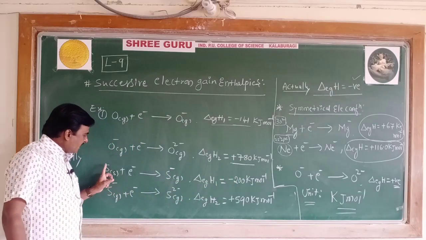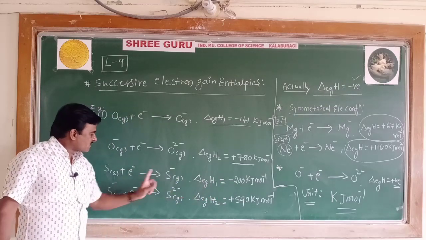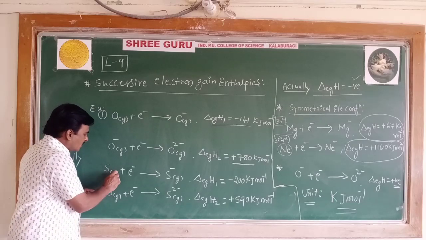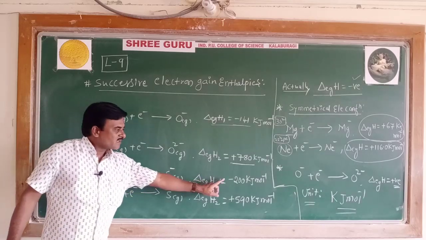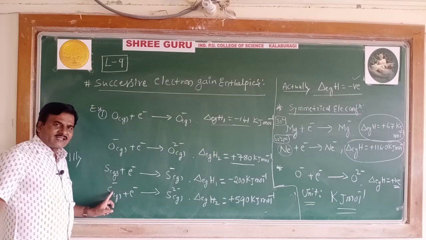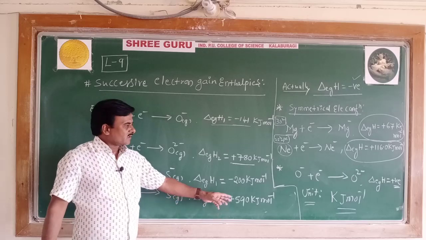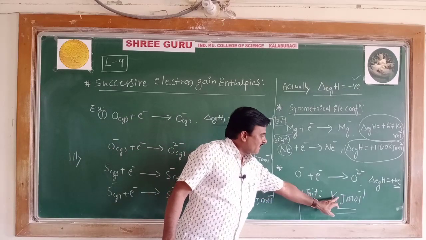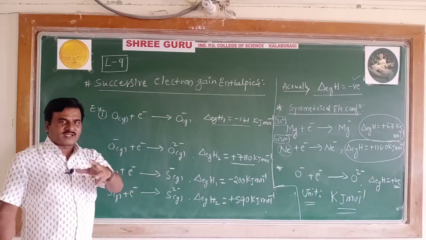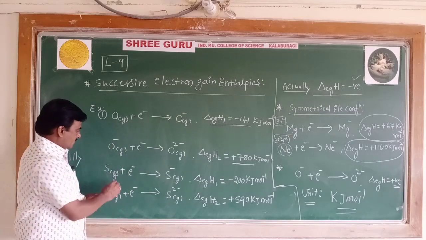Similarly, the electron gain enthalpy of the neutral gaseous sulfur atom is negative, while that of the sulfur anion is positive. Even in the notes, in place of the unit, kilogram is written. Make a correction, it is kilojoule per mole, and wherever solid is written, make it gaseous. That is a note of correction.